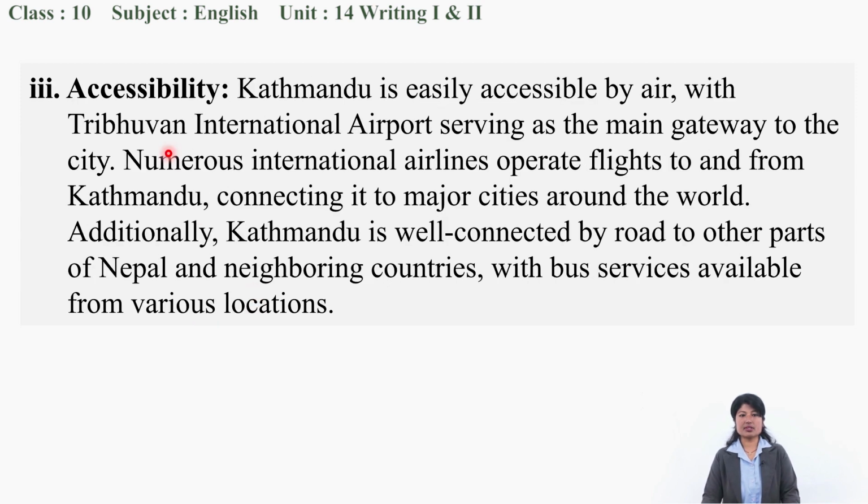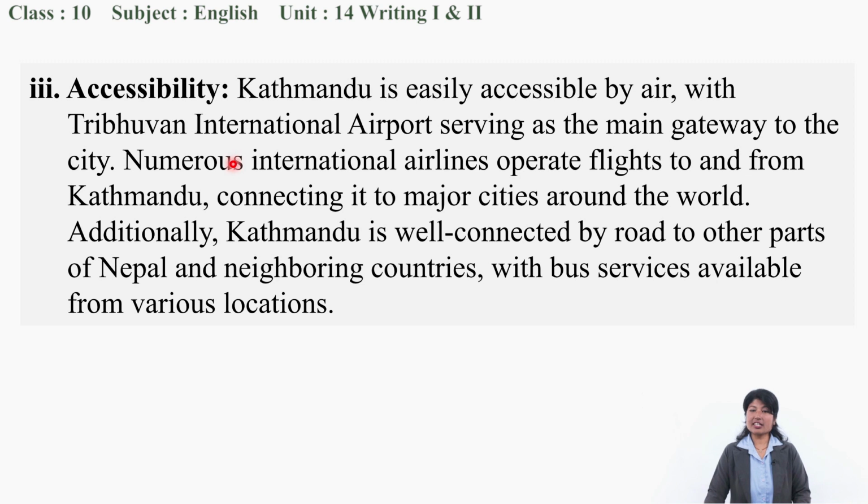The third point is accessibility. Accessibility means how we can get there, right? Kathmandu is easily accessible by air. So there is the facility of aeroplane, right? With Tribhuvan International Airport serving as the main gateway to the city.